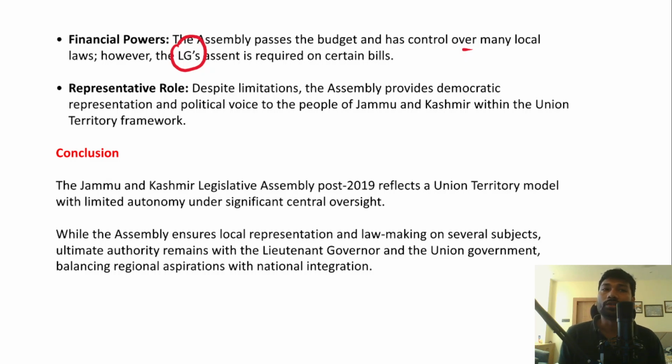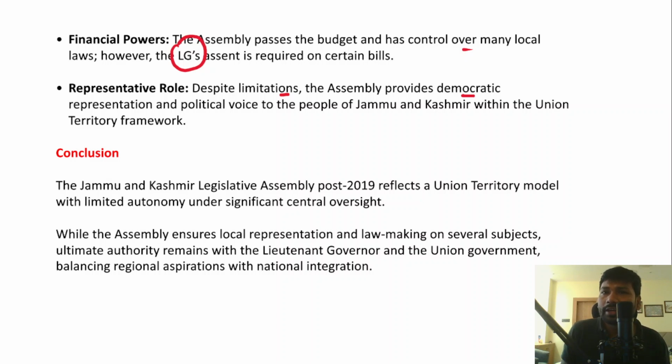And if we talk about the representative role of the state legislative assembly of the union territory of Jammu and Kashmir, despite a lot of limitations, the assembly provides democratic representation and political voice to the people of Jammu and Kashmir, because Ladakh, again a union territory, has no legislative assembly, but Jammu and Kashmir as a union territory is provided with a legislative assembly.